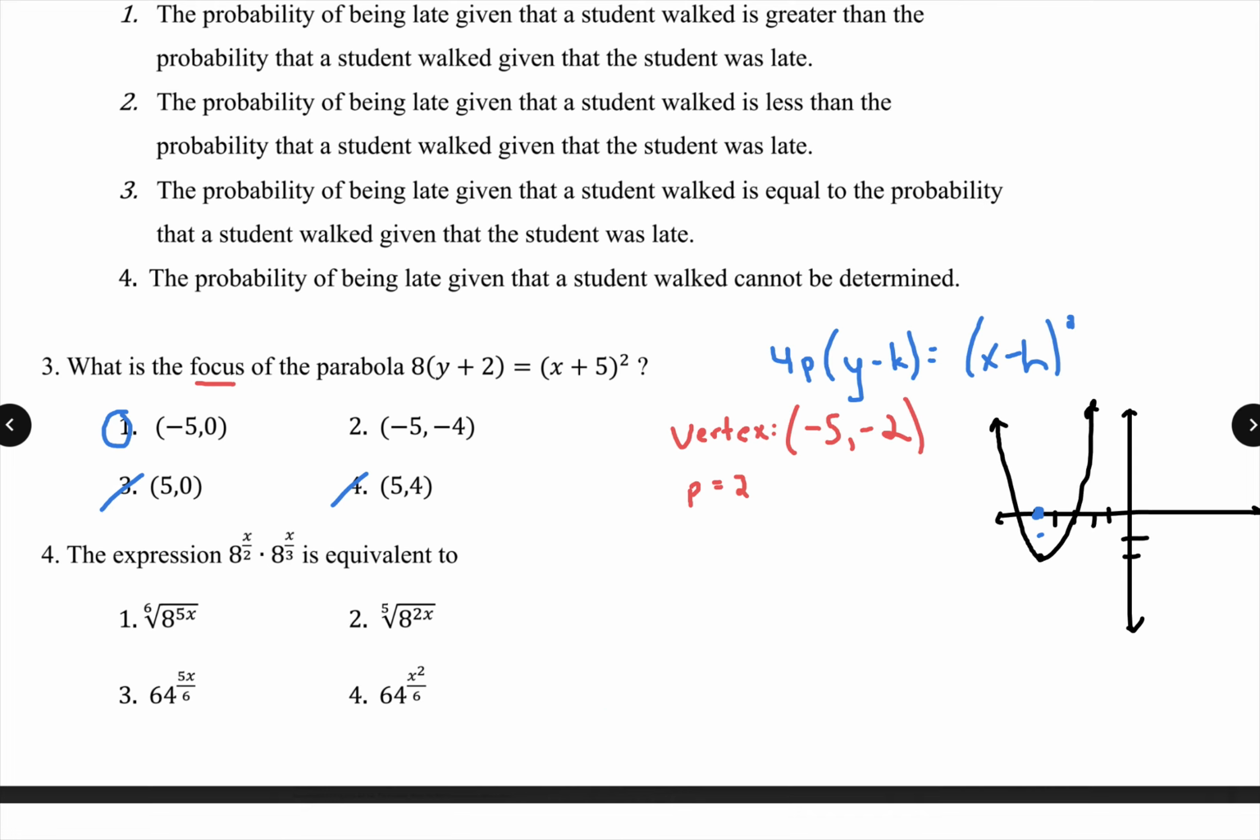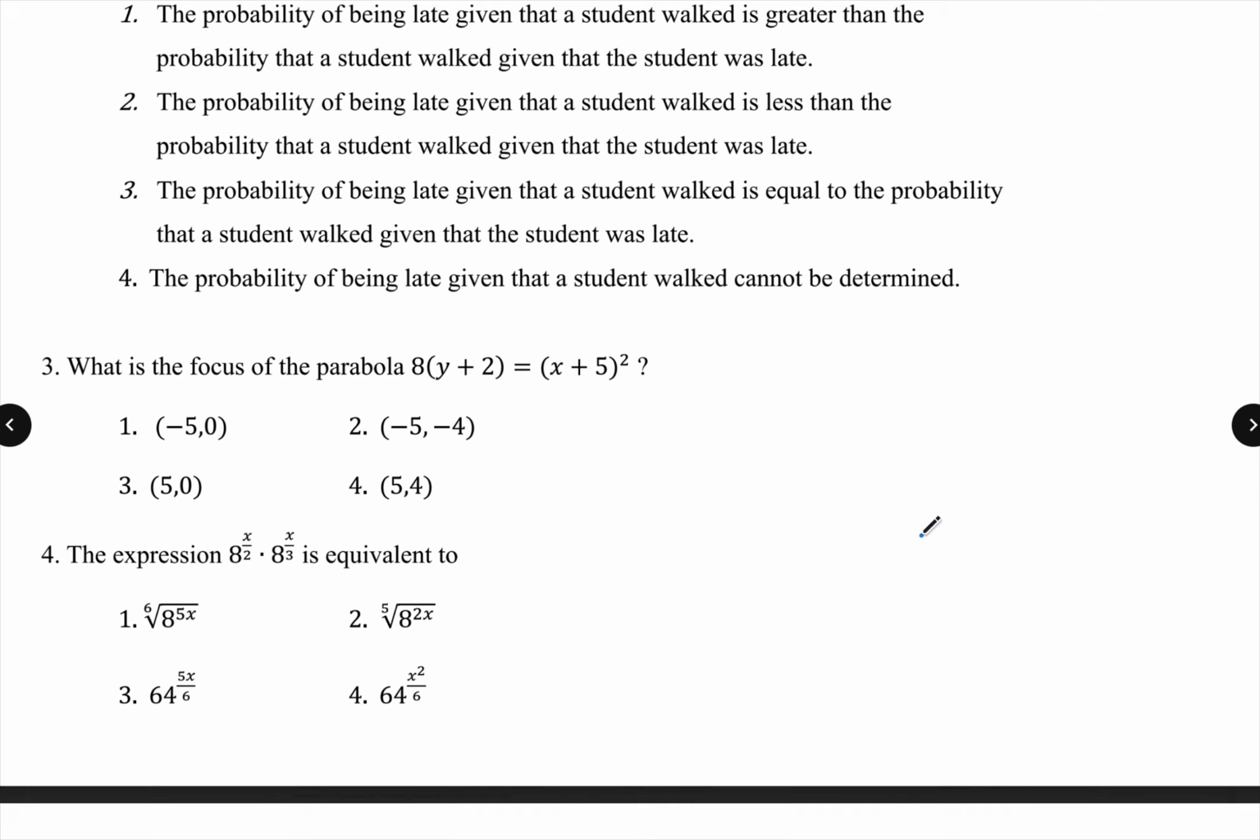All right. Number 4, the expression 8 to the power of x over 2 times 8 to the power of x over 3 is equivalent to... Here, I know one of the oldest rules that we know: when I'm multiplying same bases, what am I really doing? I'm adding my exponents. If I try to add x over 2 plus x over 3, number one, I can't put this into my calculator, because it's not going to work, and I also can't add them yet because the denominators aren't the same.